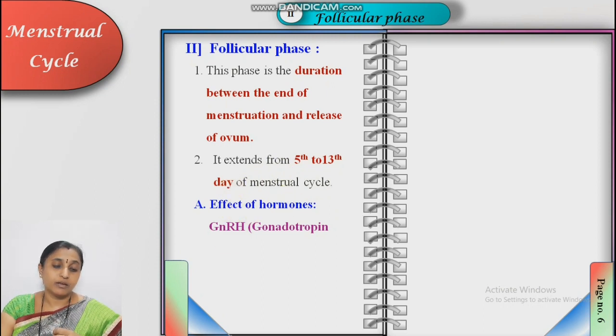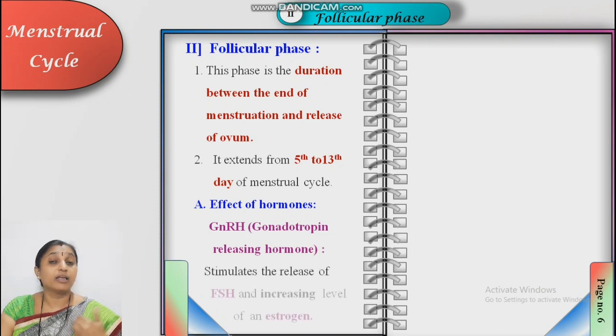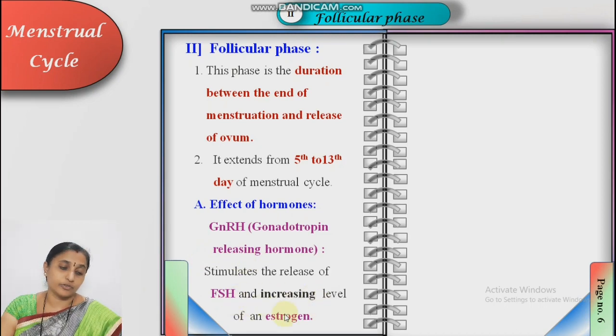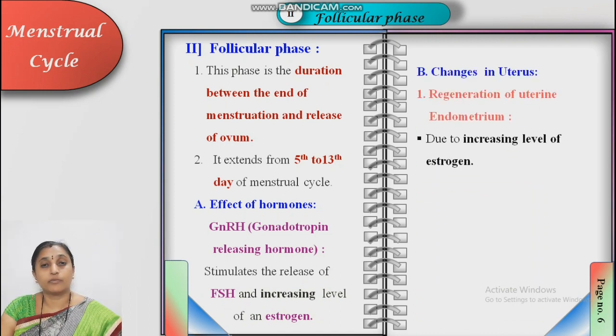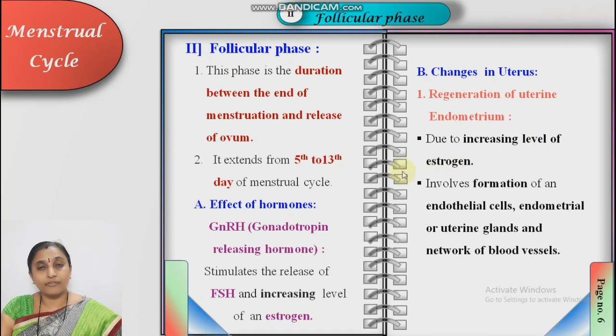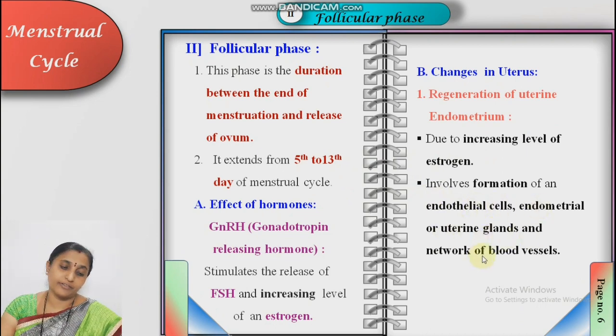Effect of hormones: gonadotrophin releasing hormone from the hypothalamus stimulates the pituitary gland to release FSH, follicle stimulating hormone, and this FSH increases the level of estrogen. Changes in uterus: regeneration of the endometrium takes place due to the increasing level of estrogen. It involves the formation of endometrial cells, endometrial or uterine glands, and a network of blood vessels. So here we also discuss the endometrium. The endometrium is vascular, and it is also glandular because it contains uterine glands or endometrial glands.